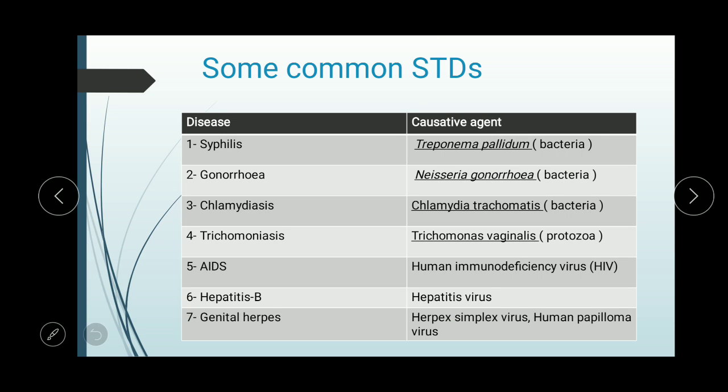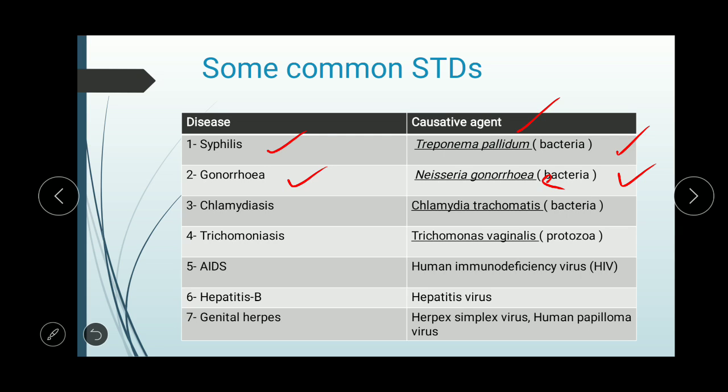So we will see some examples of common sexually transmitted diseases. First of all, syphilis. Syphilis is caused by Treponema pallidum, and this is a bacterium. You have to remember the name and the category, that is, here it is a bacterium. Sometimes questions come in exams, such as which of the following is a bacterial STD, so you have to pick the correct option. After syphilis, gonorrhea is caused by Neisseria gonorrhoeae. Here the spelling will be GONORRHOEAE. This is also a bacterial STD.